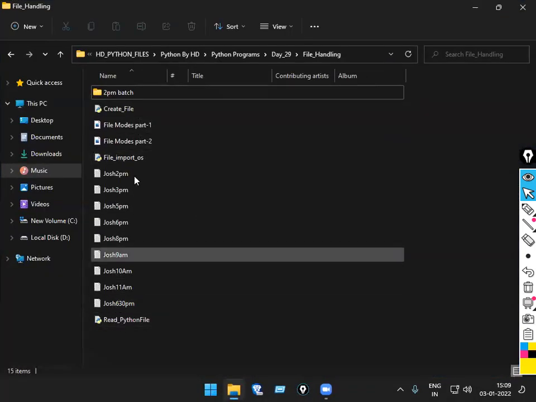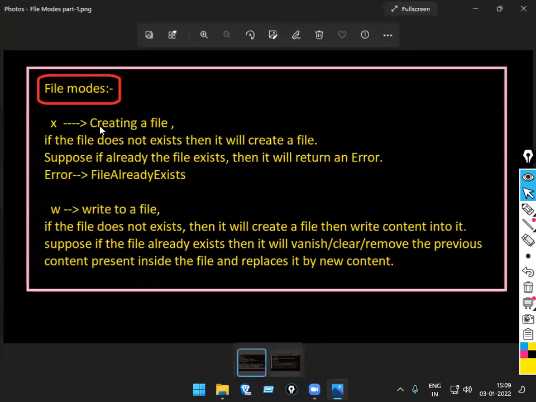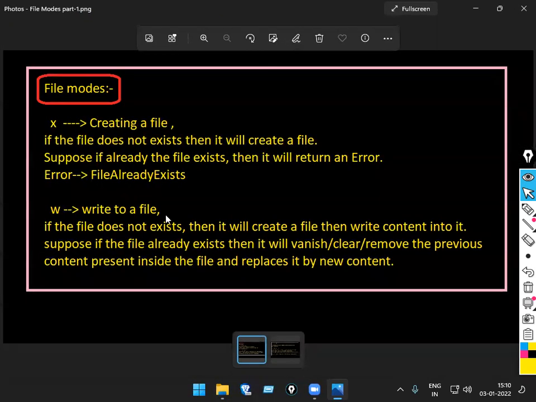So let me just open the file there. File modes. What will X do? If the file is not there, it is created. If the file already exists, what will you get? File already exists. That is what I wrote here. What is the case of W mode? If the file is not there, it will create the file. But if the file is already there, it will remove the previous data and take the new data into consideration. That's it.